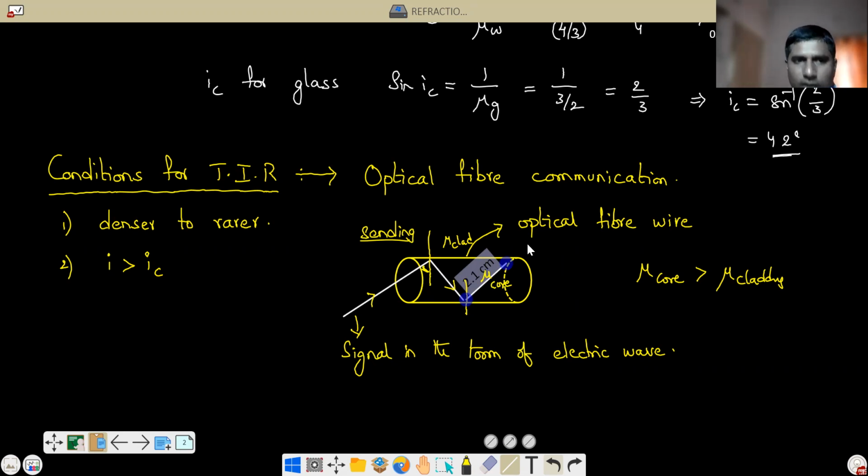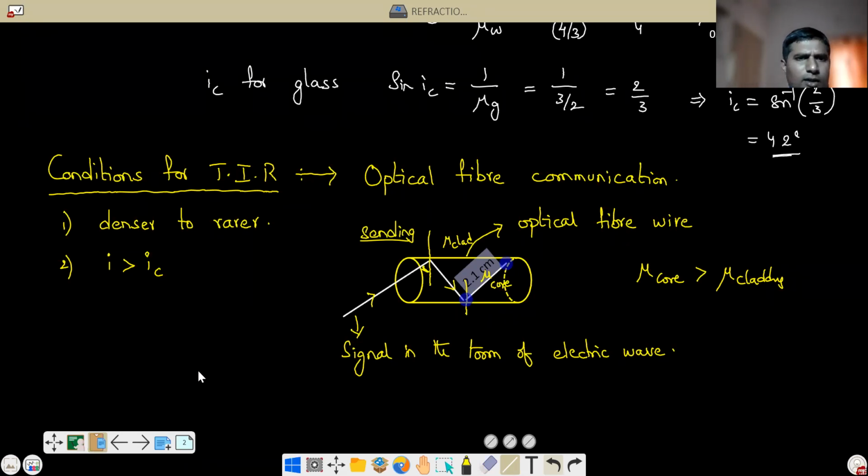Because of this total internal reflection, a signal will be sent from one part to the other part very safely, very effectively, and very fast, compared to the normal satellite also. So this is very, very fast. This is one of the applications of optical fiber communication.